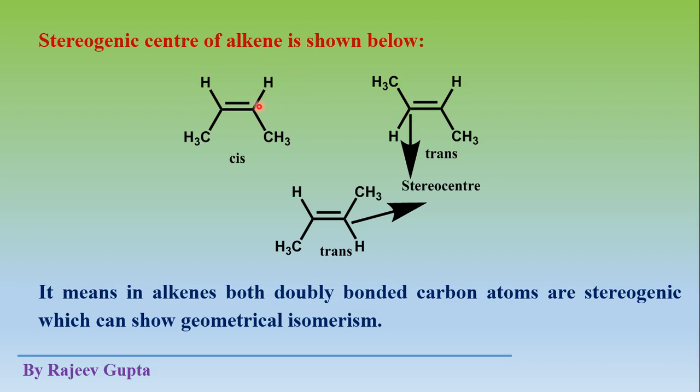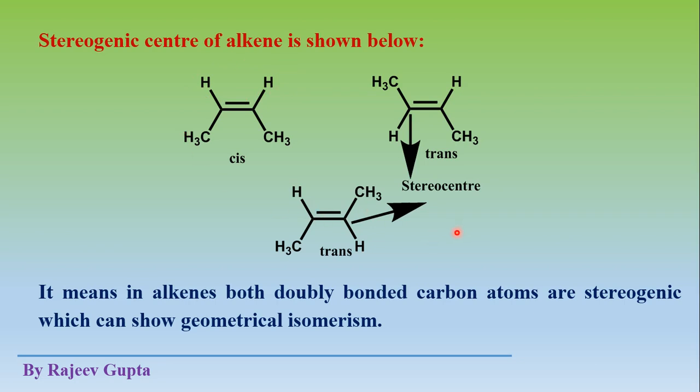Here it should be remembered that we cannot interchange in between two carbon atoms. Here we are interchanging two groups on a single carbon atom. See, the methyl group goes here and the hydrogen comes here. This interchange takes place on a single site, on a single carbon atom. We will not make any change in these two groups.